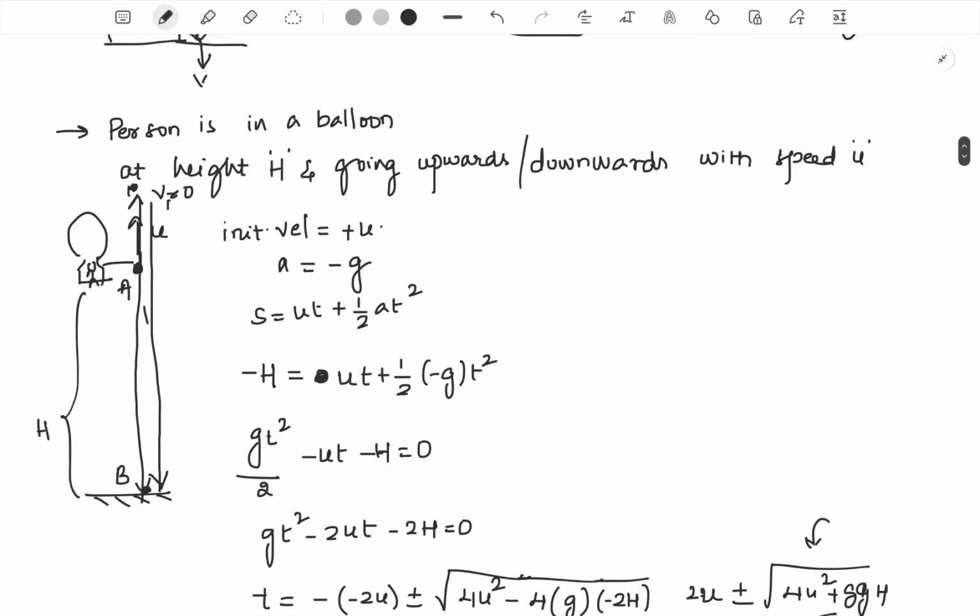Here we have proceeded for the case where the balloon was rising upwards with a speed u. Similarly, if the balloon was going down with a speed u at the instant when the body was dropped, we can proceed in a similar way, but instead of initial velocity as plus u, we have to consider it as minus u, and the rest of the calculations are going to be the same.